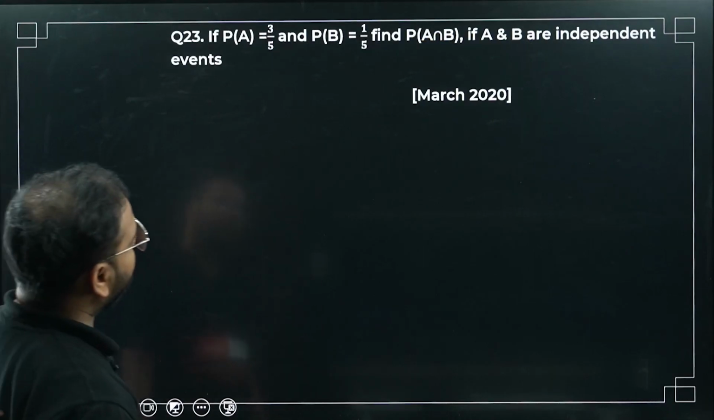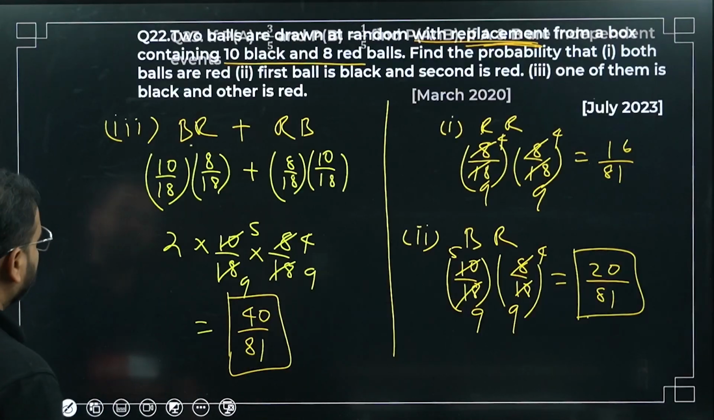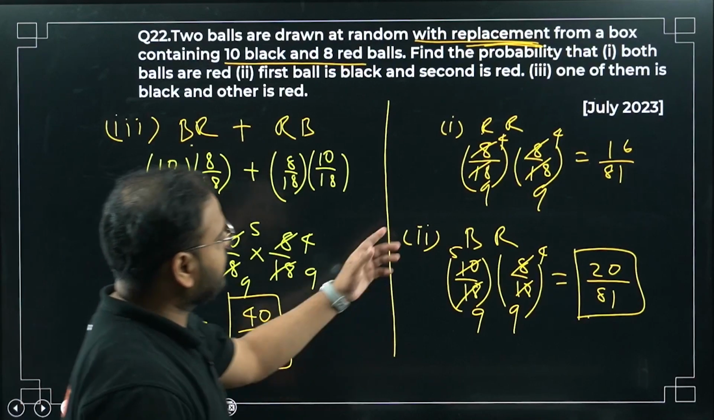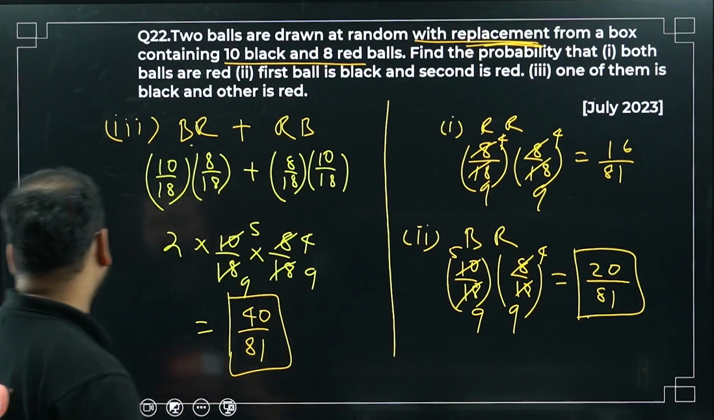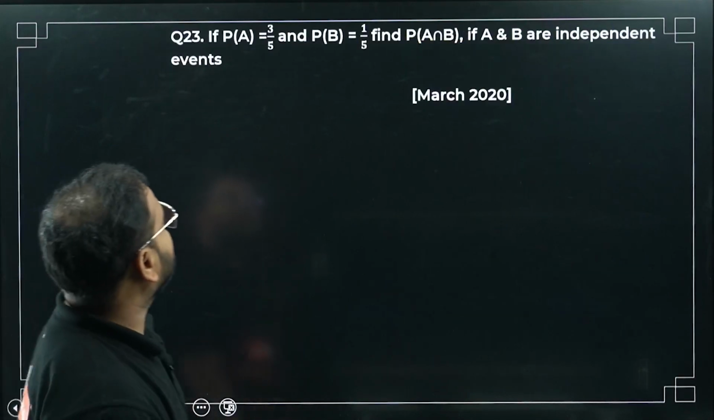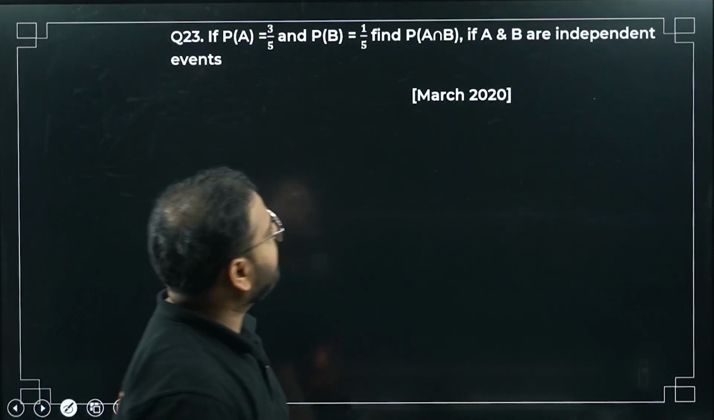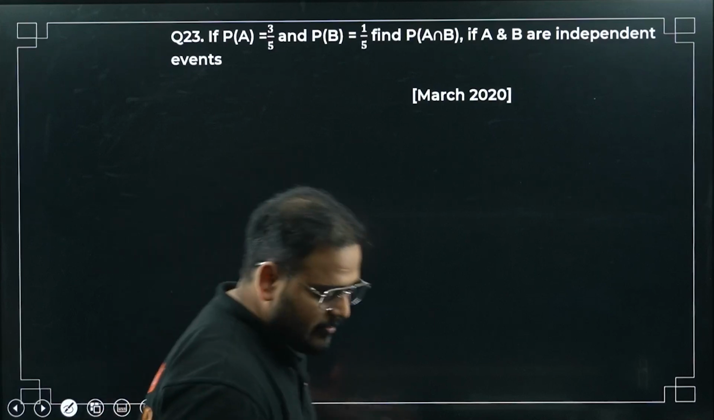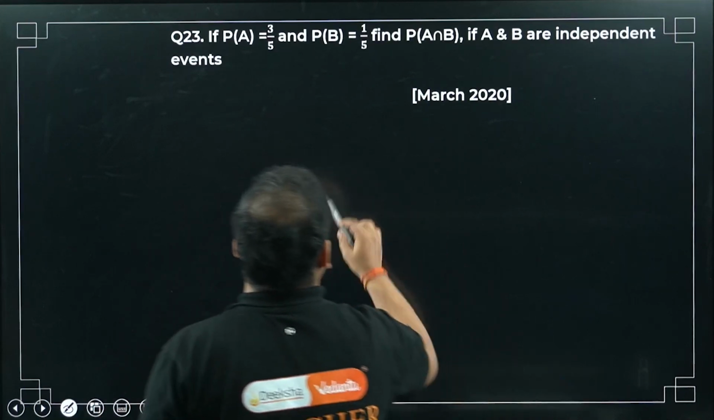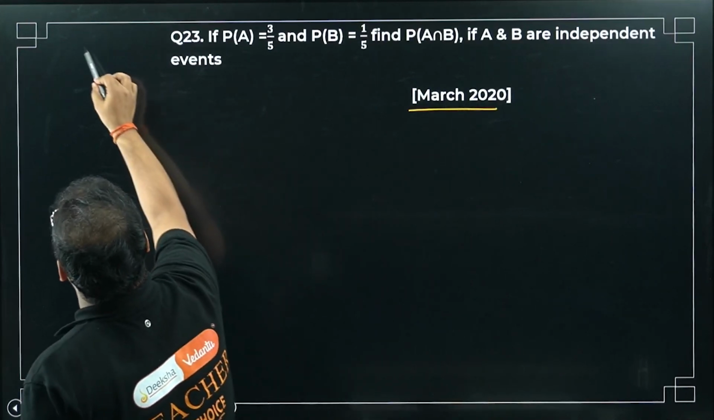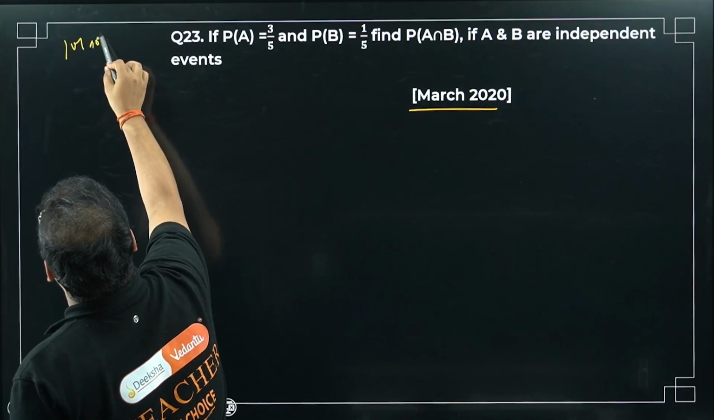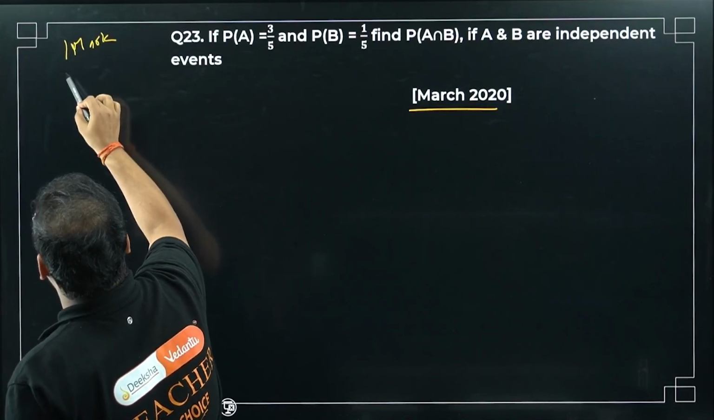23. This is simple, right? I hope you got it for part 1, part 2 and part 3. Moving on to 23. If PA equals 3 by 5, PB is 1 by 5, find PA intersection B. A and B are independent events. Very simple. One marker or MCQ, sir. 1 mark or MCQ.